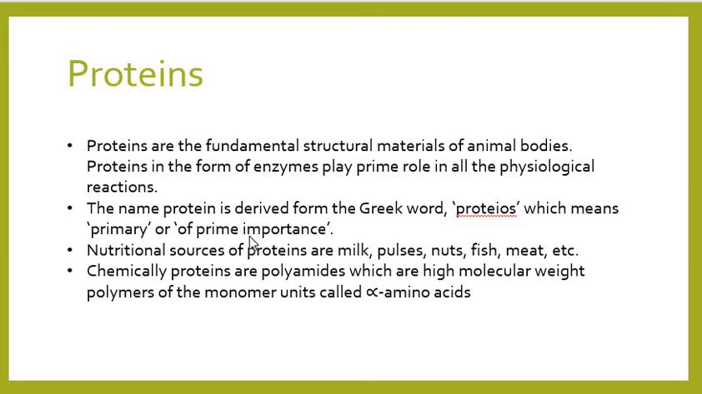Nutritional sources of protein are milk, pulse, nuts, fish, meat, etc. And chemically, proteins are polyamides having higher molecular weight, and these are polymers of a monomer unit which is called alpha amino acid.